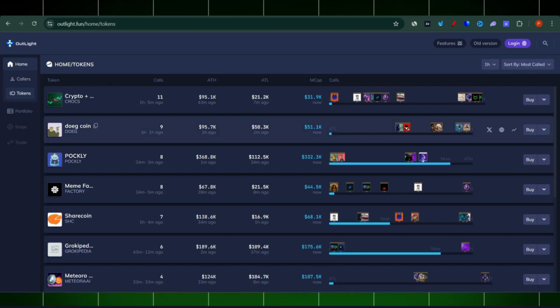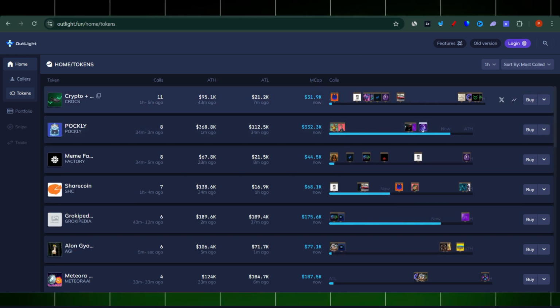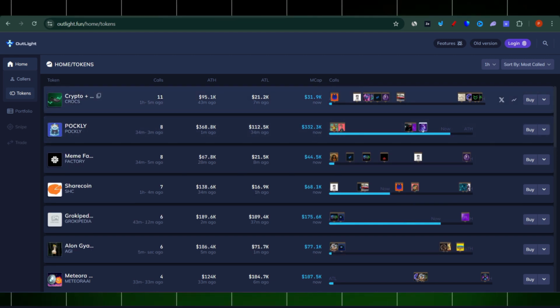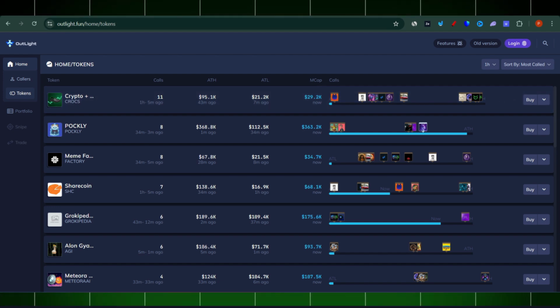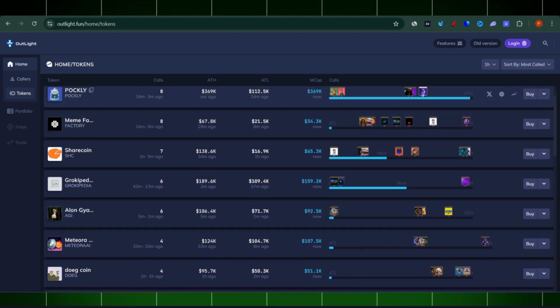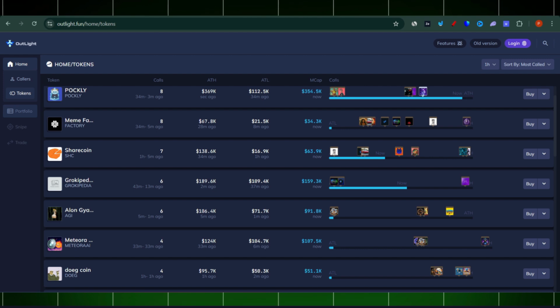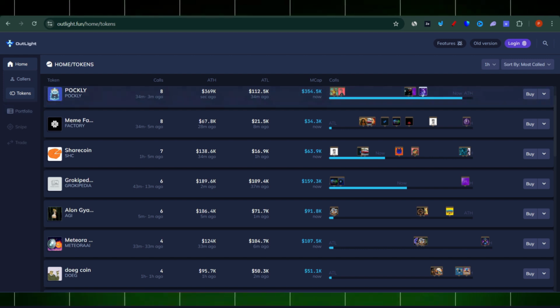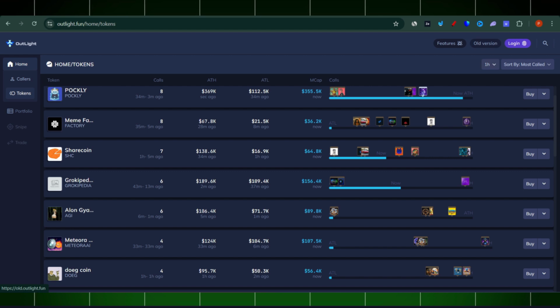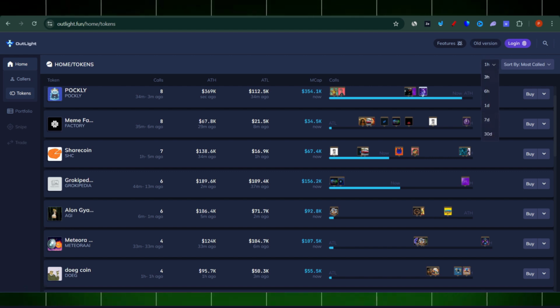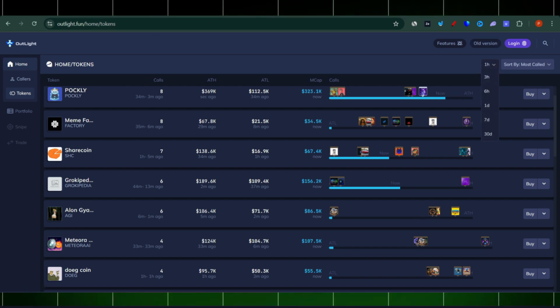So that's the called tokens. Very straightforward. They are very easy to read: all-time high, all-time low, market cap, and everything else. You can see it here. You've got your portfolio here. And also, as I said, you can go and use the old version. You can also filter from one hour all the way to 30 days.